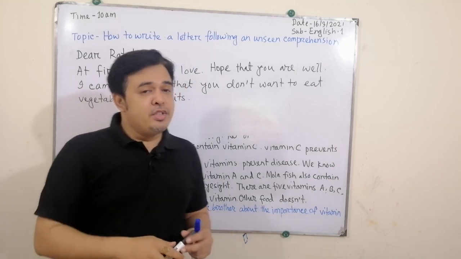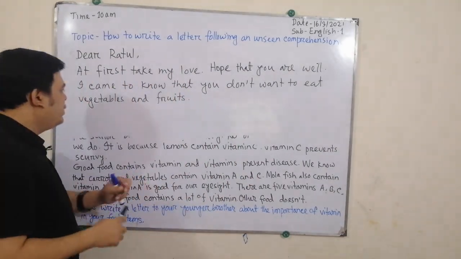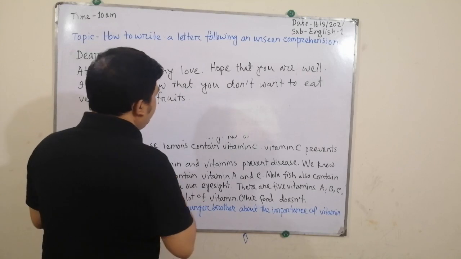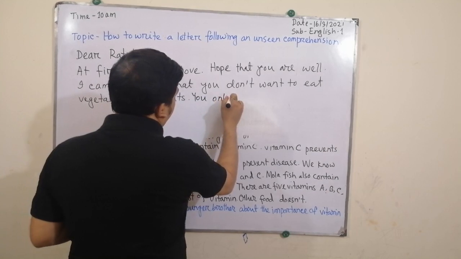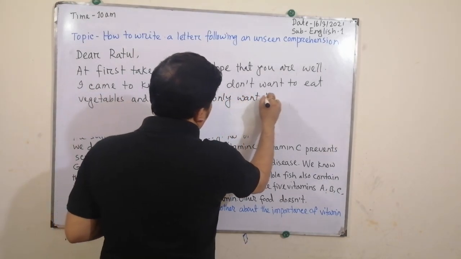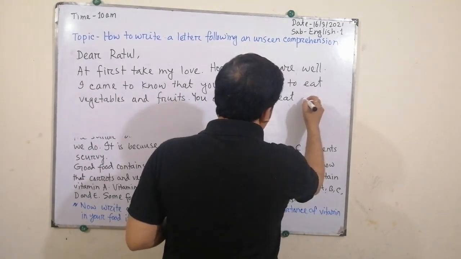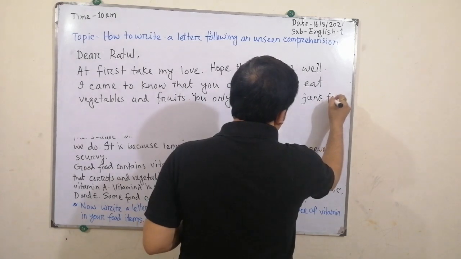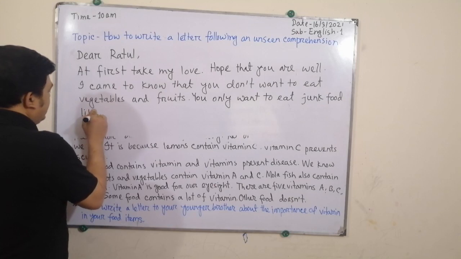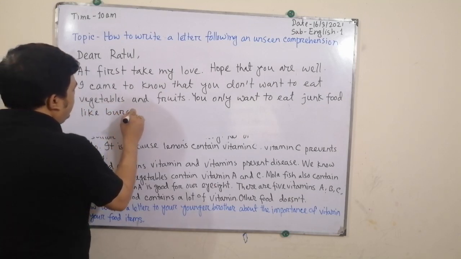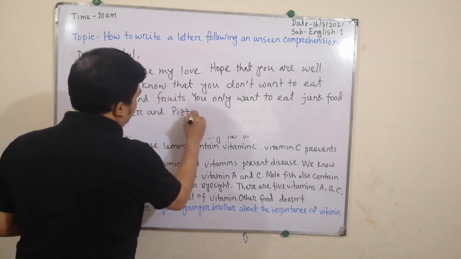Okay, by means of what? By means of the unseen comprehension. Let's check how we can write that. Vegetables and fruits. Okay, you only want to eat junk food like burger and pizza.